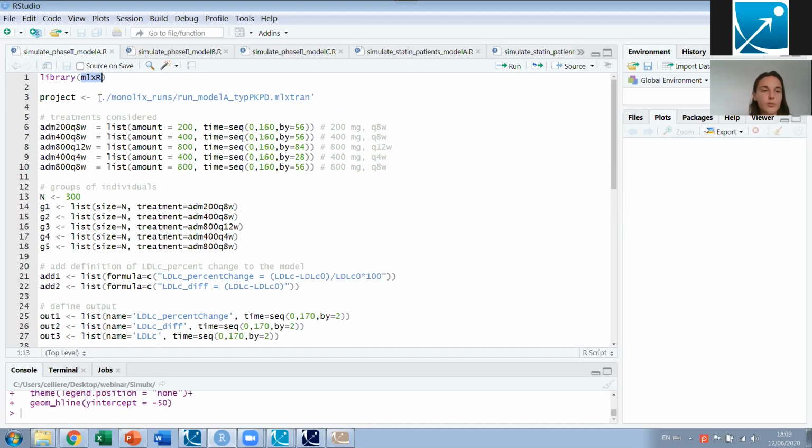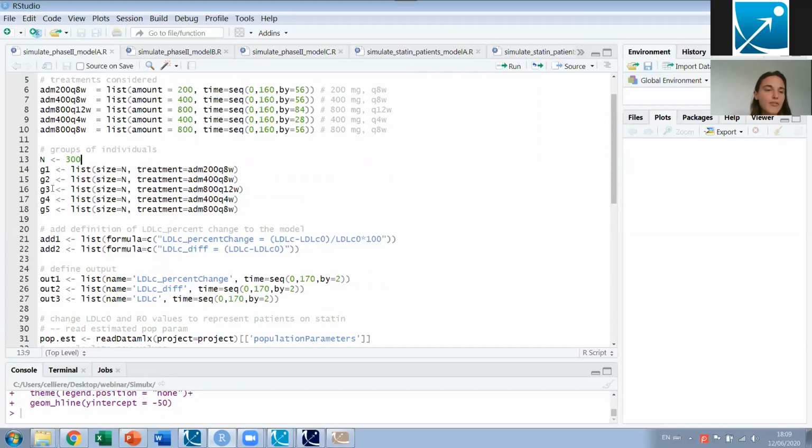So I have set up the path to the Monolix run. Then I have defined the different administrations that I want to consider. The dose will vary from 200 milligrams to 800 milligrams every 4, 8, or 12 weeks. So I'm setting the amount and the different times of the dose. Then I'm creating 5 different groups of individuals, each receiving a different treatment. In each group, we have 300 individuals.